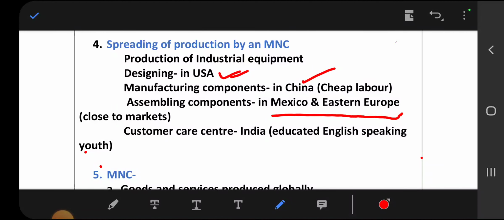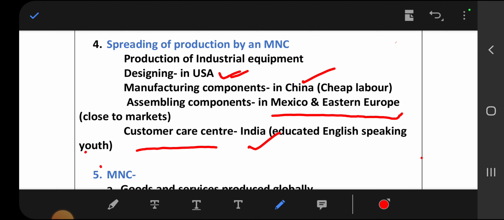And the customer care center, they set up in India. India was selected to set up customer care centers because in India, educated English-speaking youth are more. That is why they selected this country to establish customer care centers.